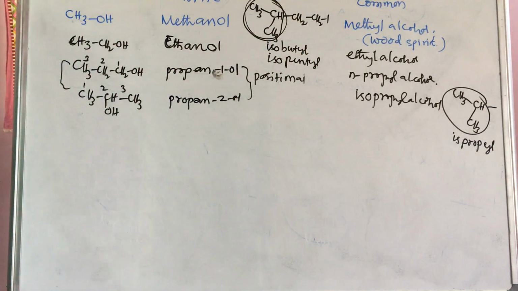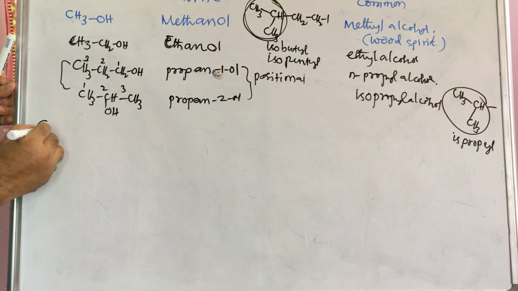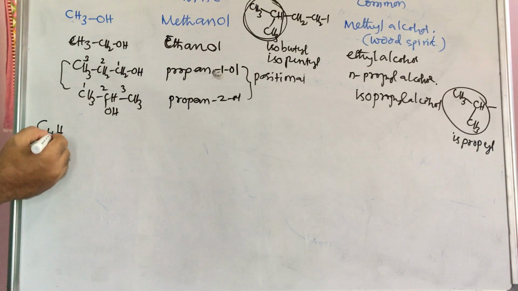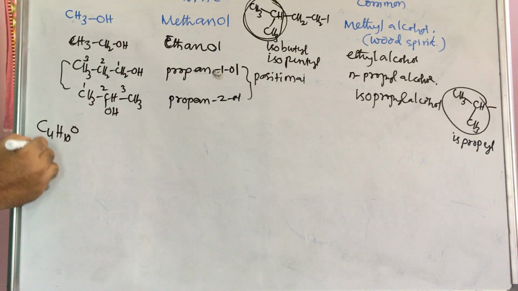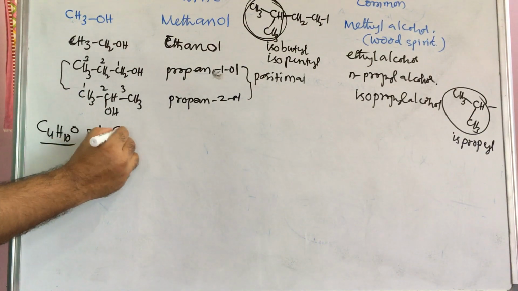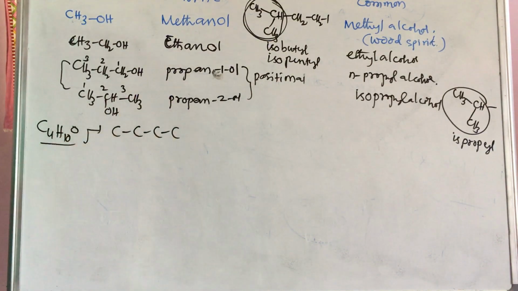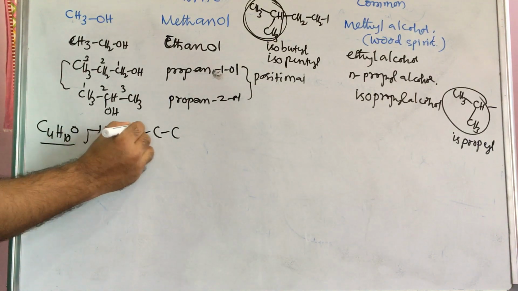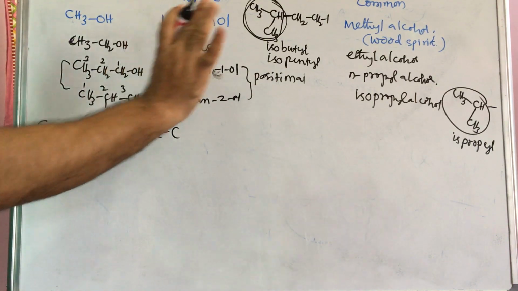Next, if 4 carbons are given, that is C4, H4 into 2, 8, and this O, like this, C4H10O. Based on this, 1, 2, 3, 4. First we write the carbons and the remaining valencies are satisfied with hydrogen. CH3, 3 plus 1, 4, carbon valency 4.